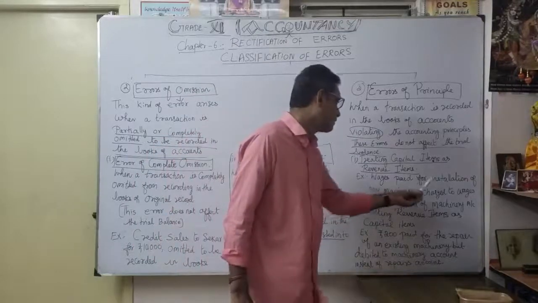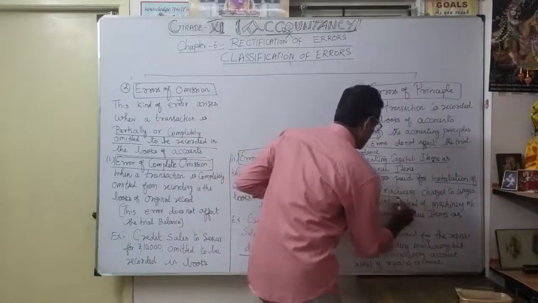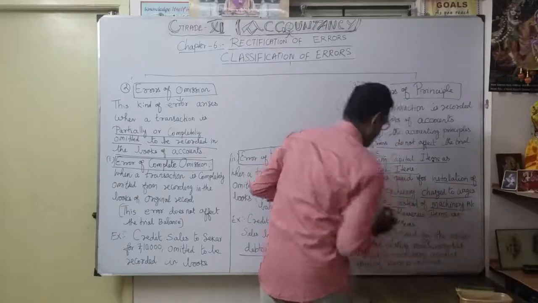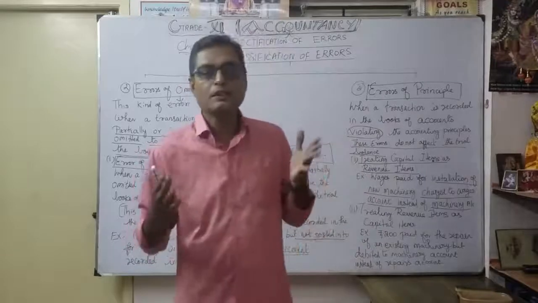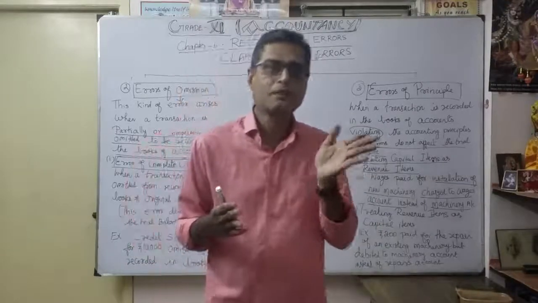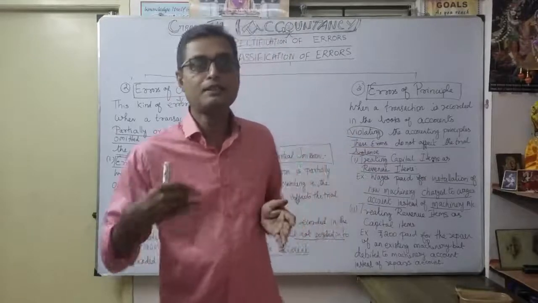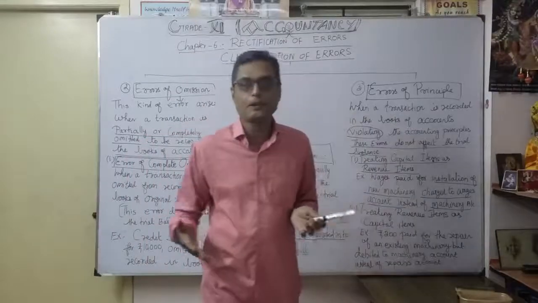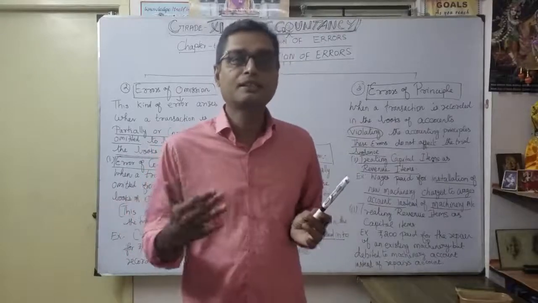Wages paid for installation of new machinery. But what happened? It is charged to wages account instead of machinery account. You understood? Any wages we paid for installation of the machinery should be debited to machinery account. But what happened? It was wrongly debited to wages account. So naturally it is against principle. That's why it is called error of principle. So here we want to consider it as capital expenditure, but they treated it as revenue expenditure.